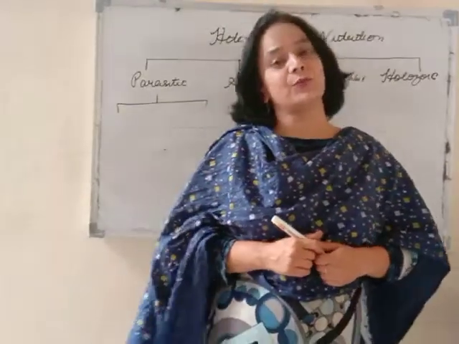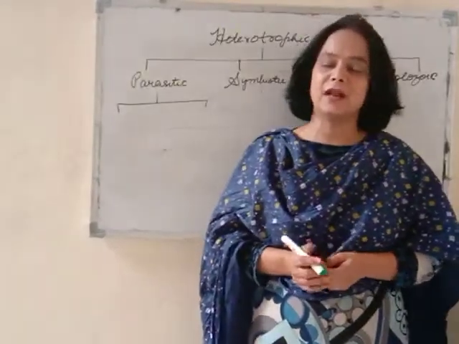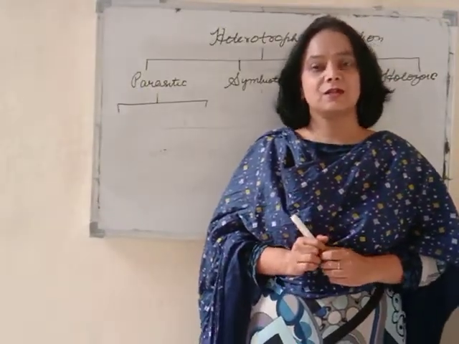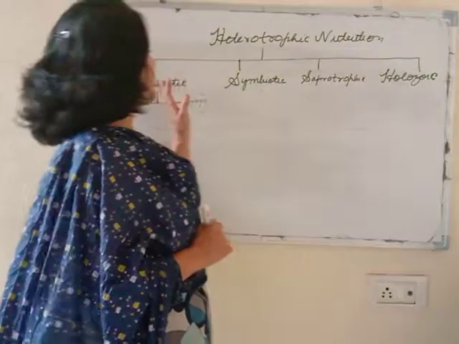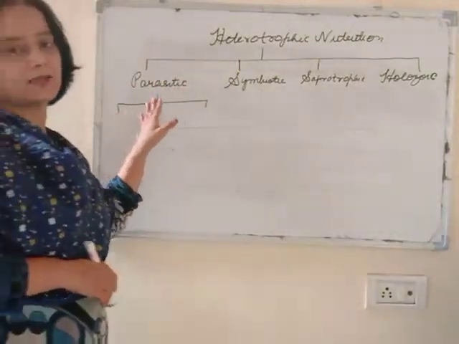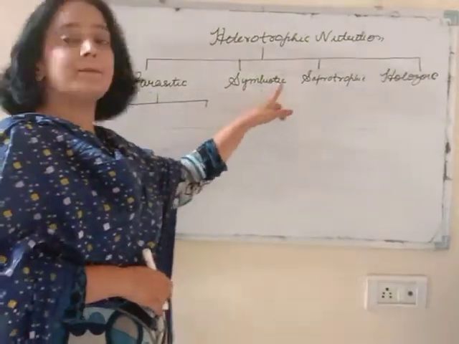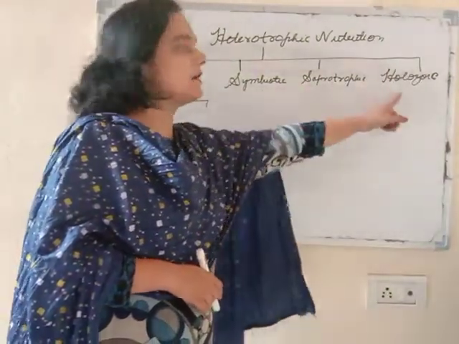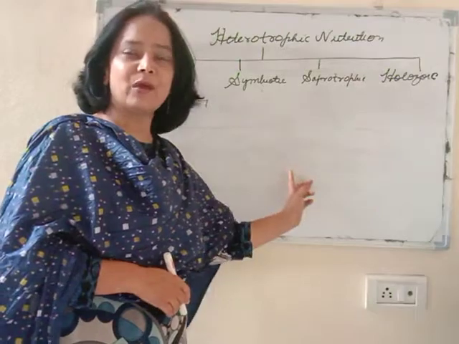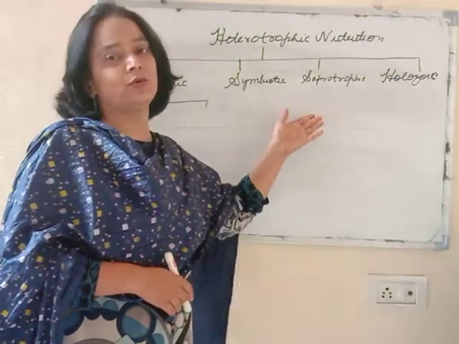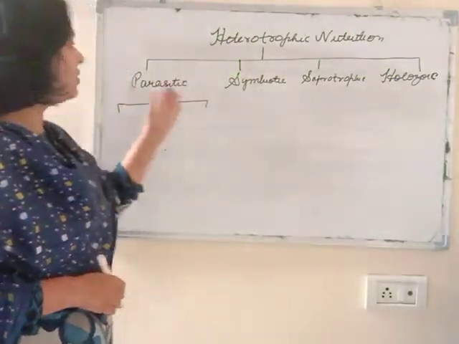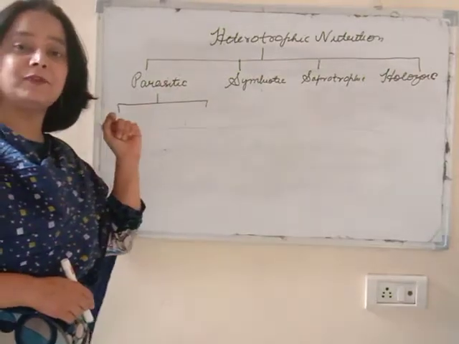Let us continue with the next type of nutrition, that is heterotrophic nutrition. Heterotrophic nutrition is broadly classified into four types: parasitic, symbiotic, saprotrophic and holozoic. We will take them one by one, with their examples. Coming to the first type, the parasitic mode of nutrition.